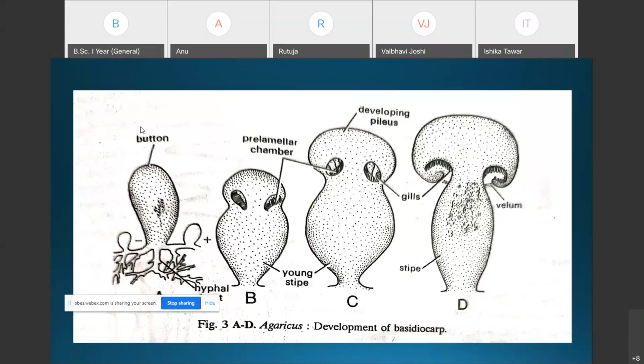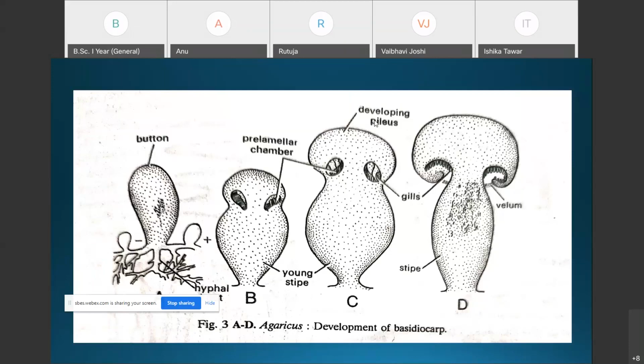This button stage then develops into the fruiting body. It further differentiates into the stalk-like region, which is called the stipe, and the umbrella-like region, which is called the pileus. That is how the basidiocarps, or fruiting bodies, are developed from the dikaryotic secondary mycelium. Generally, in the dry season the soil is very hard, and the buttons do not grow.